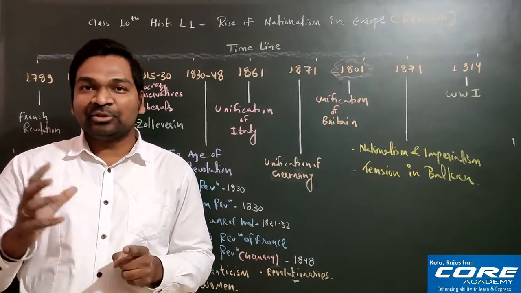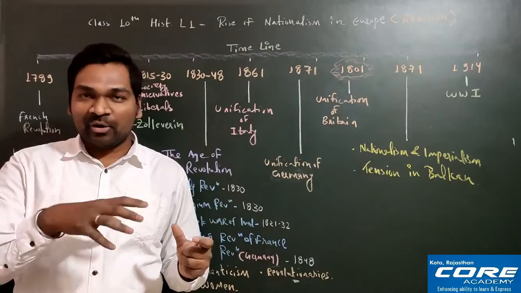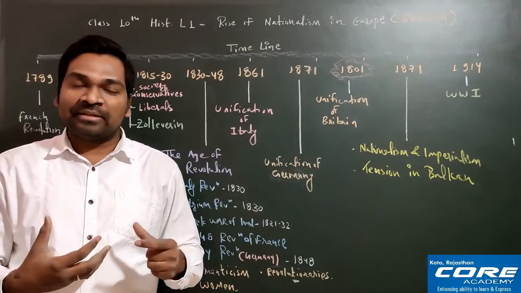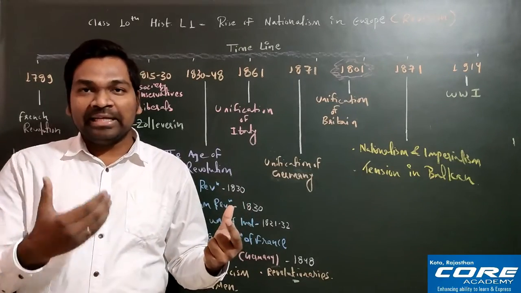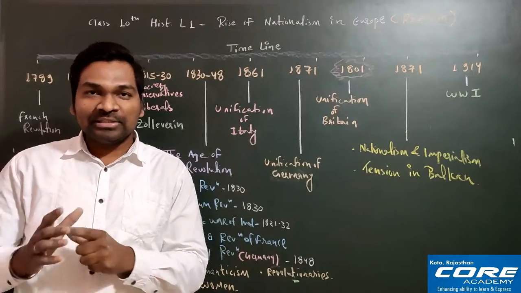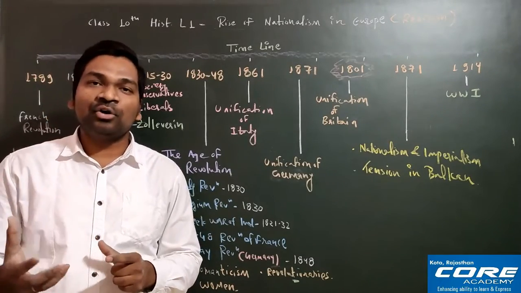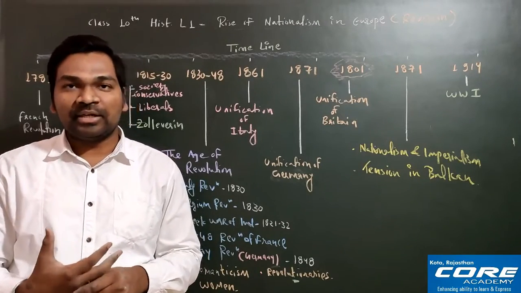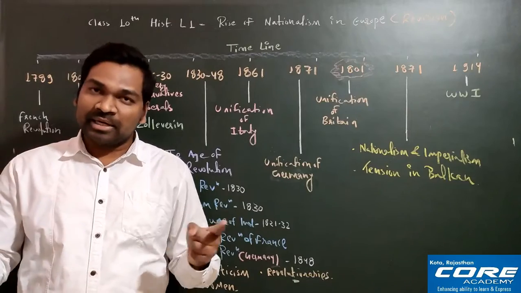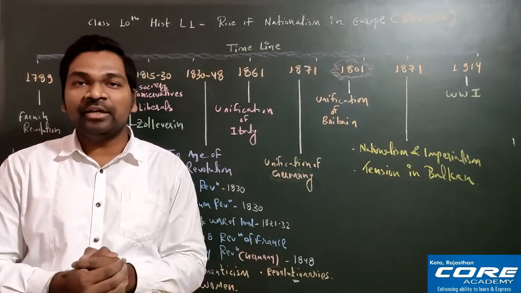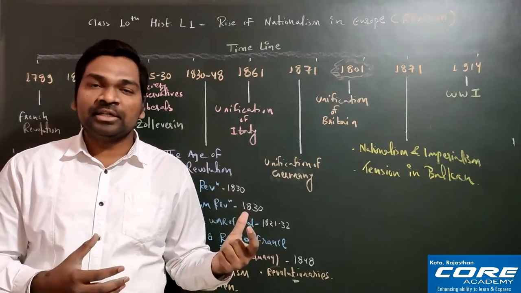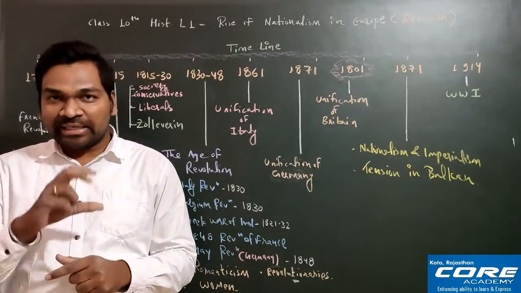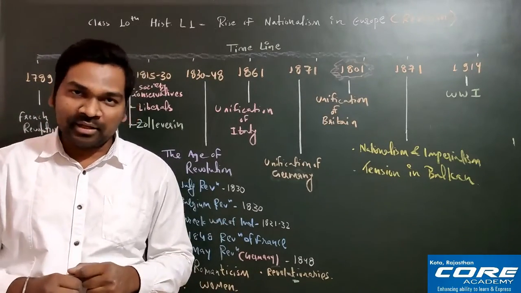La patrie and les citoyens. So la patrie means fatherland. Okay, all the citizens of France were the sons of the father, their land, that is the fatherland. And les citoyens means citizens. So all the citizens of France are the citizens of France, which is personified here as a fatherland. So in India we have the motherland, our Bharat Mata, our country India. Similarly in France, the people considered their country as their fatherland, and they are all citizens of their country. So this concept is known as la patrie and les citoyens.